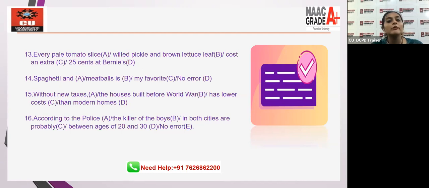16th. According to the police, the killer of the boys in both cities are probably between ages of 20 and 30. Is there any error in 16th question or there's no error at all? Answers, please. Giving you 5 seconds to write down the answers, everyone. We've already discussed the rules in the previous sessions. We're just putting them to use in this particular session through sentence correction.